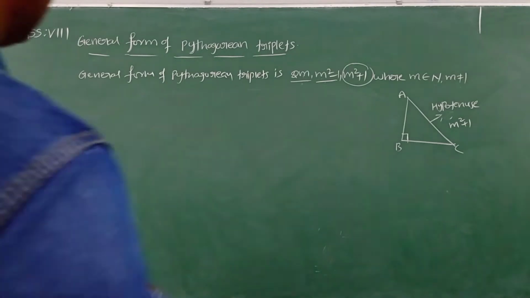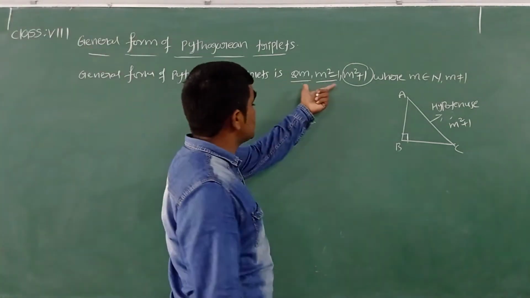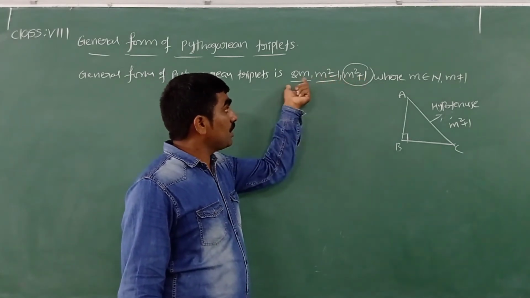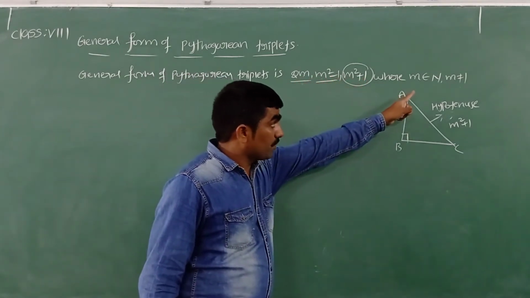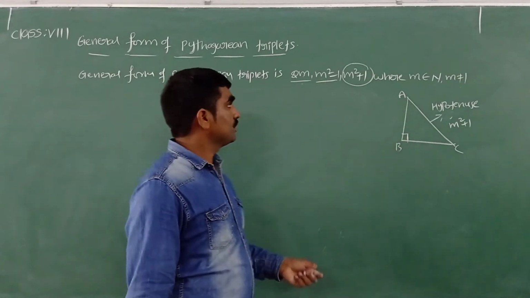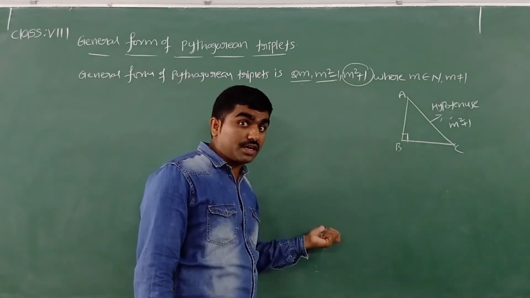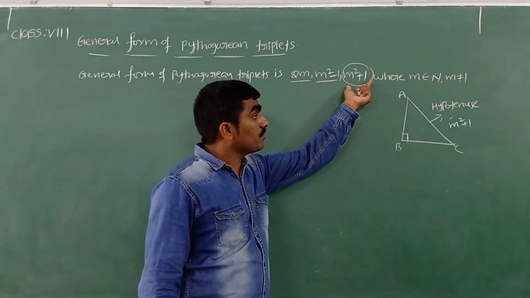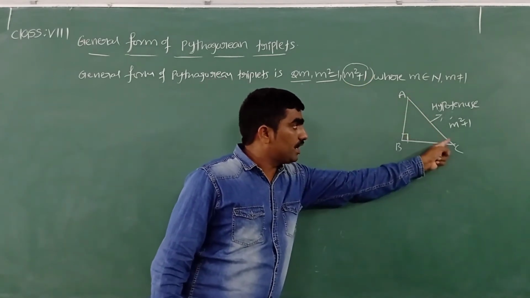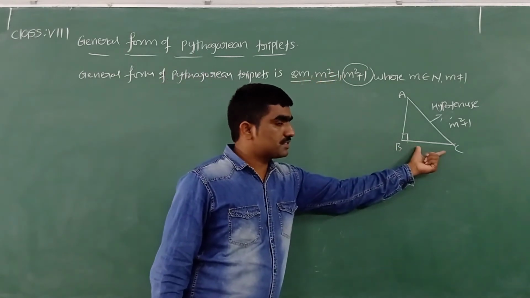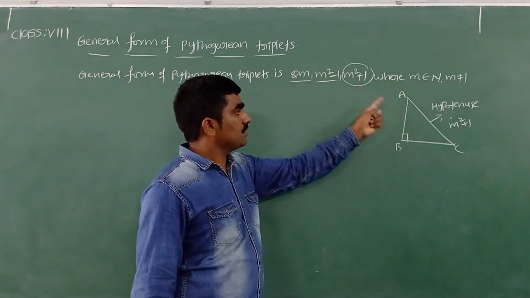Yes, just now I said these three are called the general form of Pythagorean triplets. In this, we can substitute any m value from natural numbers except 1. Now, just now we observed m square plus 1 is always the greater number, so I said that greater value we can consider as the length of the hypotenuse. From the other two, one is the length of the base and the other is the length of the height.